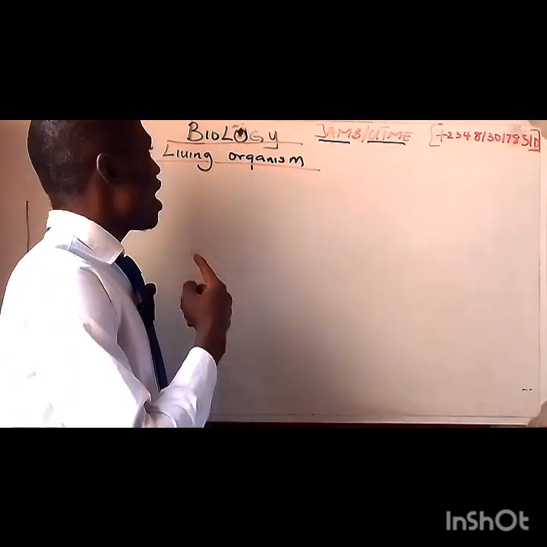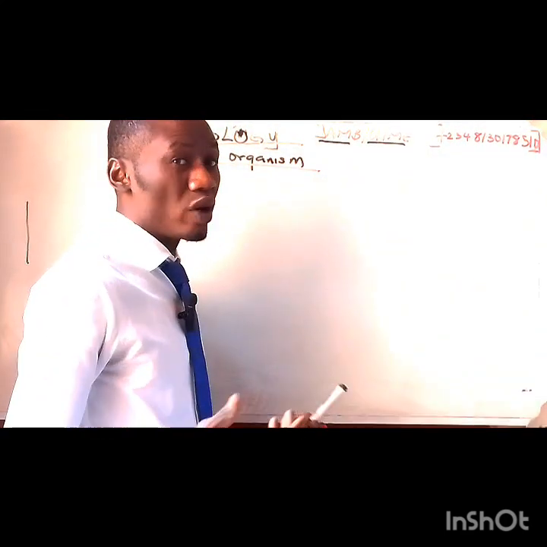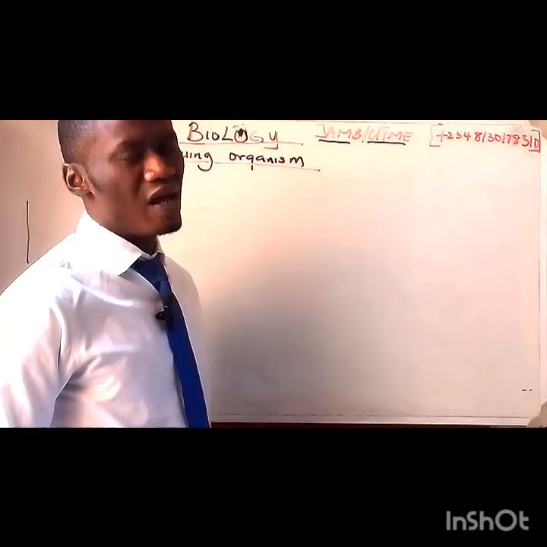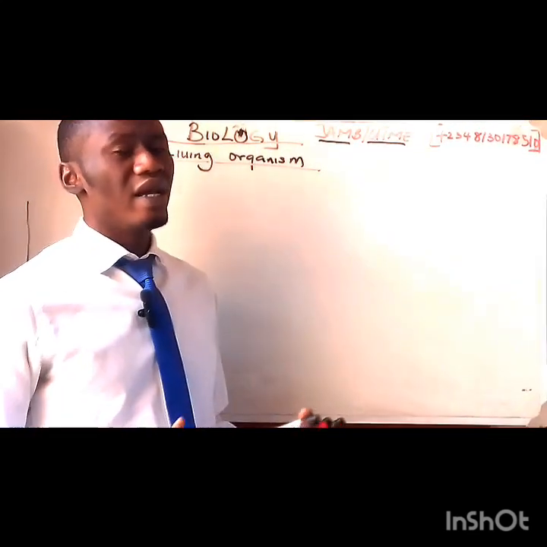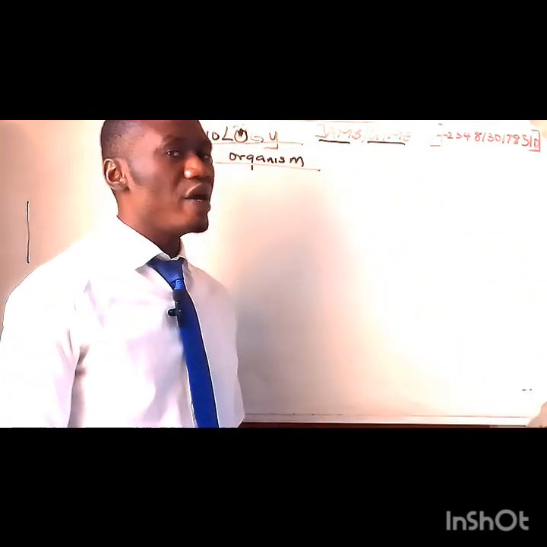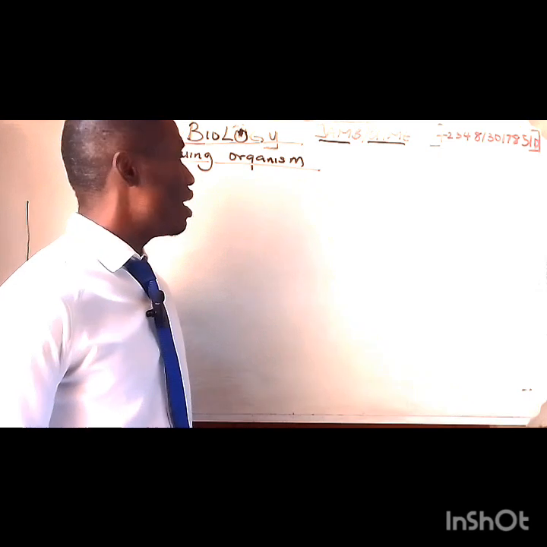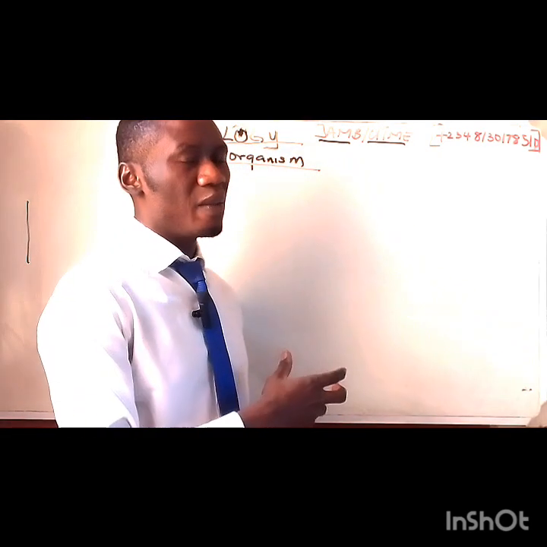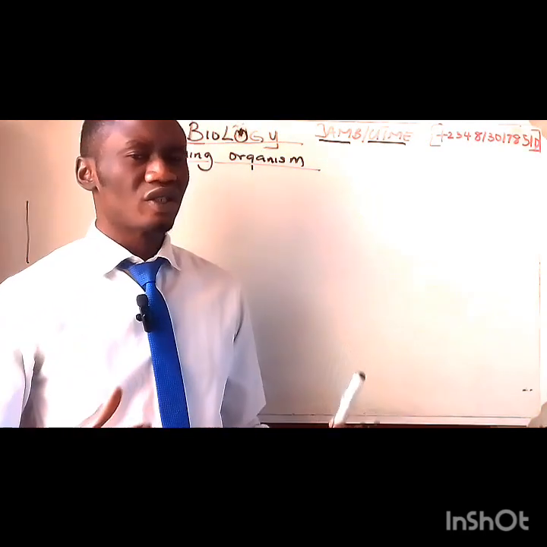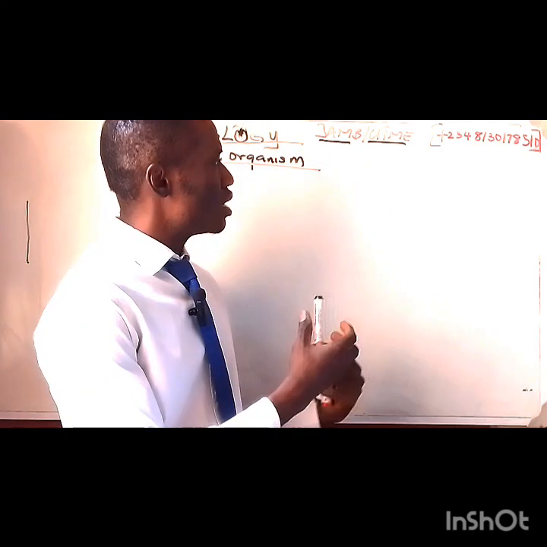Now, if you look at what we have on the board, it says that we're talking about the living organism. That is actually the first topic you're going to see in every foundational biology textbook. If you talk about life, you're talking about bio, living organisms. We're talking about living organism in the aspect of UTME, or what they call JAM. What they expect you to know is what we'll be teaching you in this video. From 1978, when JAM came up, till 2013, there is an accumulation of about 17 to 20 questions that have been set from this topic.